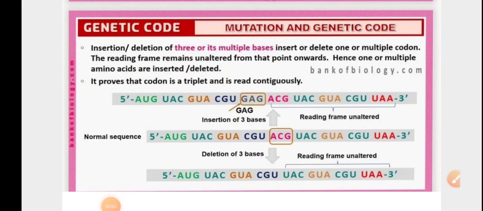In this module, we'll be continuing with our ongoing chapter 6 of biology, molecular basis of inheritance. In this module, we'll be talking about mutation. We'll be discussing the types of mutation. Mutations are sudden heritable changes in the genetic material of an organism. Mutations could be a discontinuous source of variation.